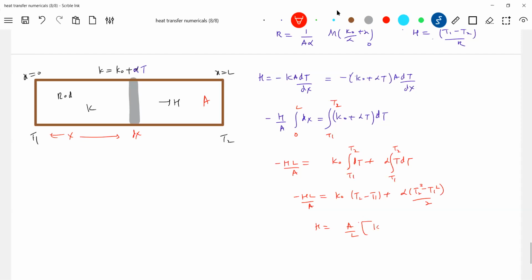I'm writing the final expression, T1 minus T2. This is the expression for the heat current.